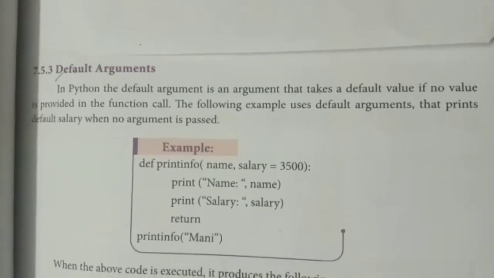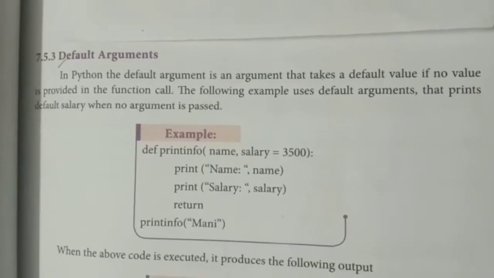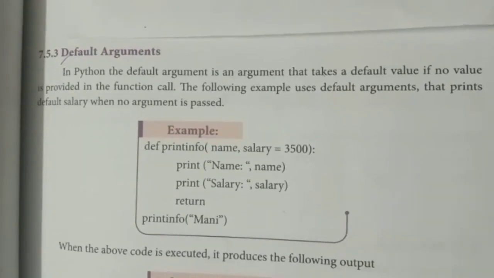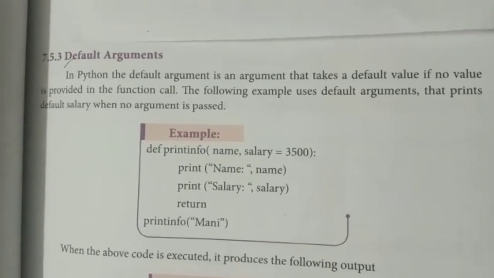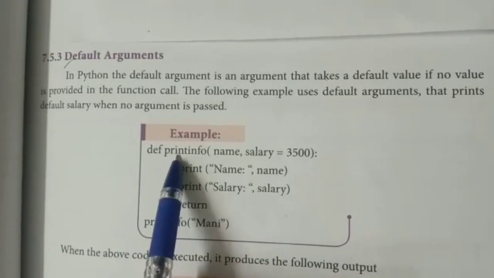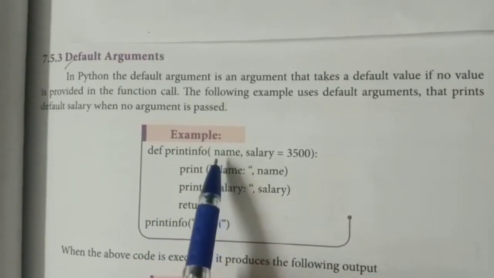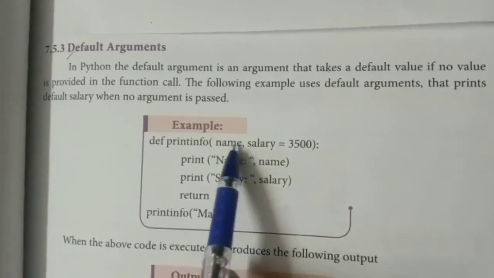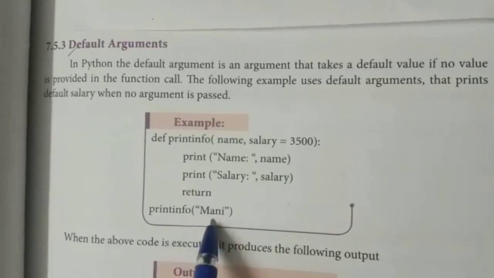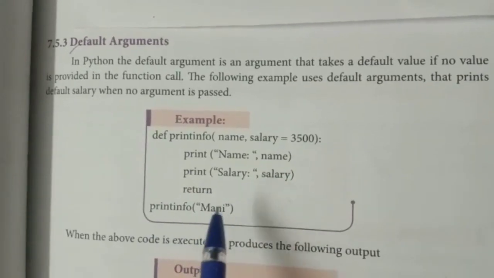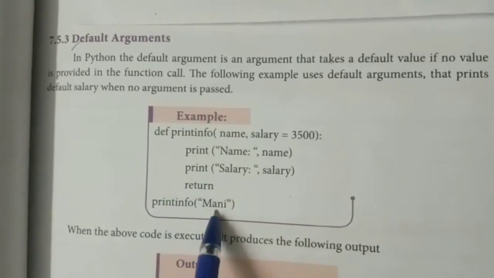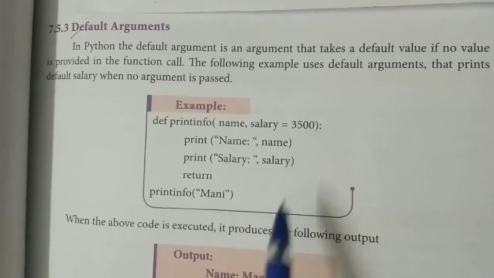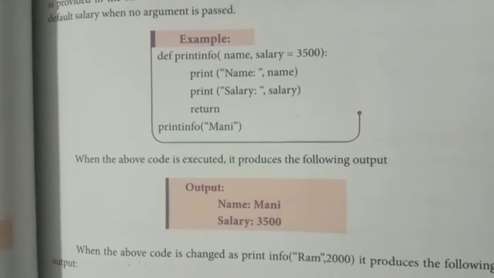Next one you have is the default argument. In Python, the default argument is an argument that takes a default value if no value is provided in the function call. See this example. Here we have print info function. Inside that we have two parameters, name and salary. They are going to print name and salary. Here in the print statement, they gave only the name, salary is not mentioned. So this default argument will take the name here and default salary 3500 from here. So your output will be name money, salary is 3500.